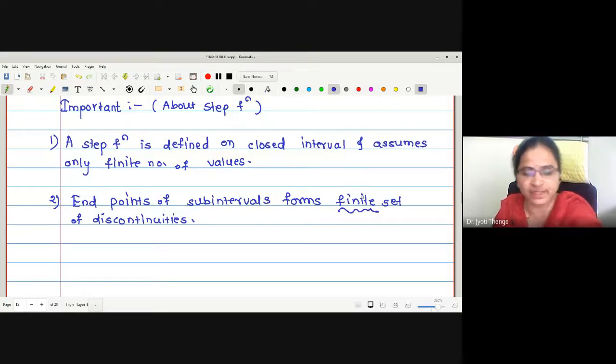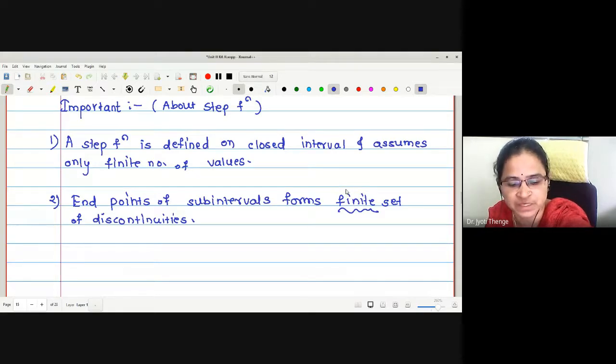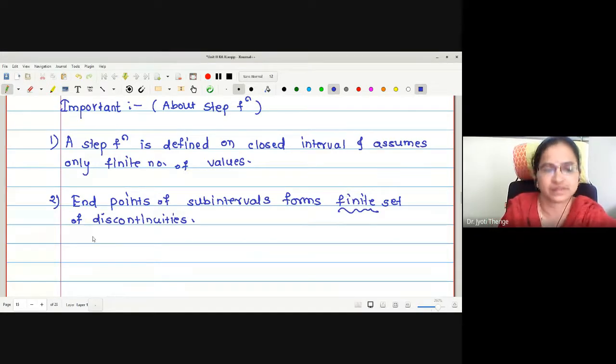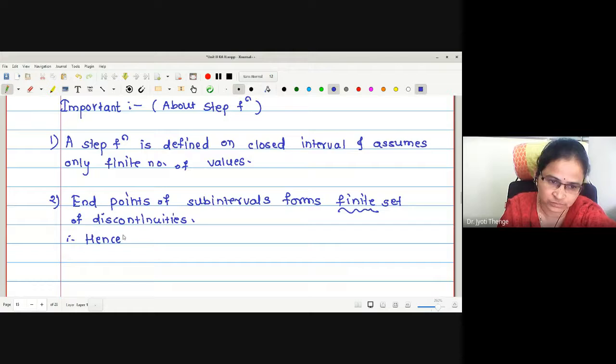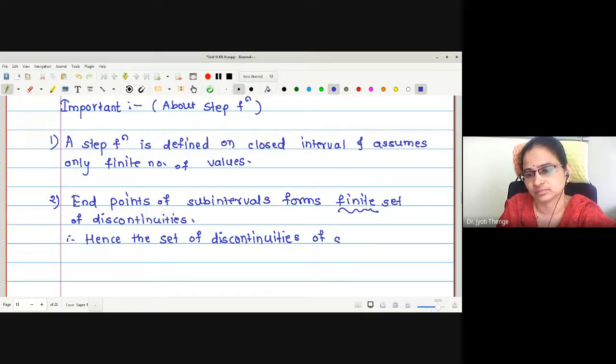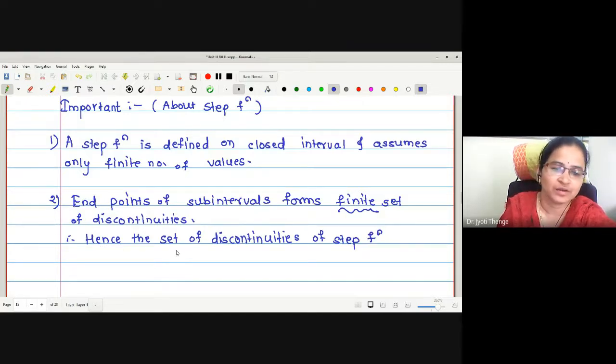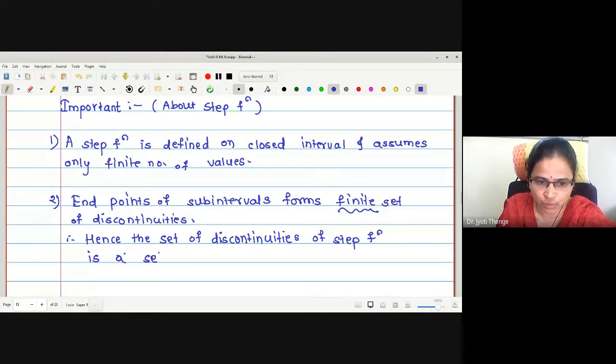Okay, and what about a finite set? What about the measurability? Whether the set is measurable? Finite set. Yes, ma'am. Why is it measurable? What is the reason? Yes, someone has told me the answer. No, it is measurable. But why is it measurable? The set of discontinuities of a step function is a set of, what is the measure value?